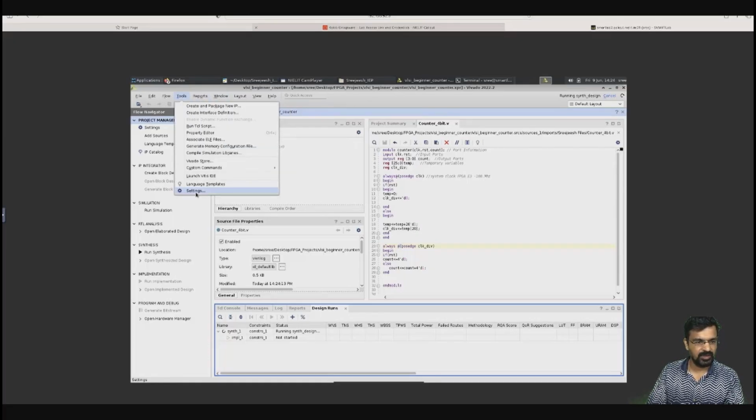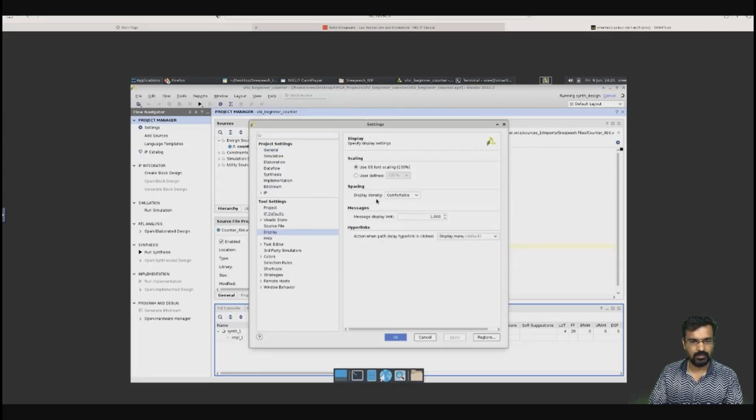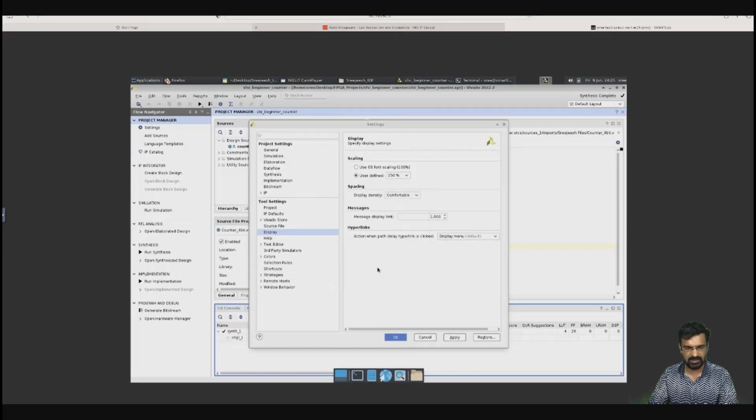In settings, you will find display. Under user defined, you can scale to 150. Okay, now run implementation has come. Synthesis is successful.